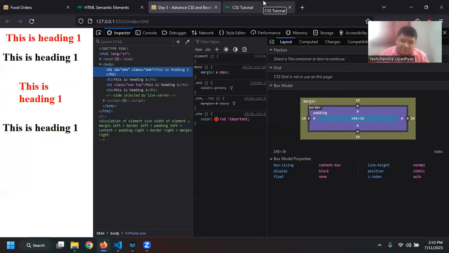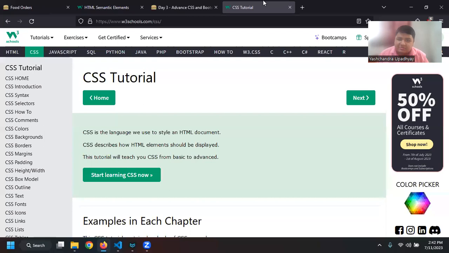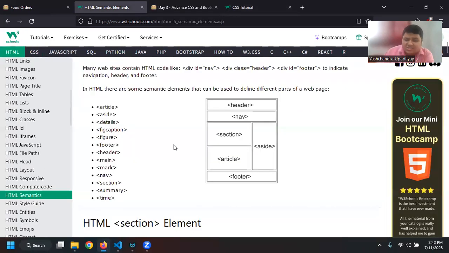Okay, I'm not sure if that is the working of outline, but we'll see what it is, and we'll also see other important things like how to position an element, as well as we will look at the basic layouts of any web page. So first, we can see in HTML5, we have something called semantic tags.